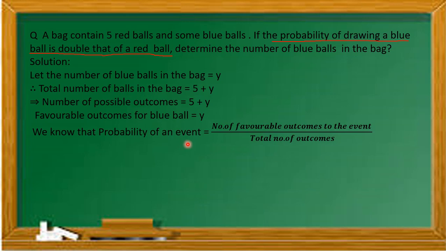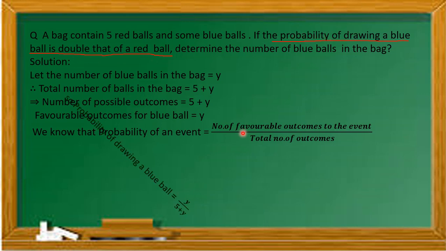Now as we know, the probability of an event is the number of favorable outcomes upon total number of outcomes. Here we are given the condition that the probability of drawing a blue ball is double that of the red ball. So first of all we have to find the probability for the red ball as well as the probability for the blue ball, then only we can apply this condition.